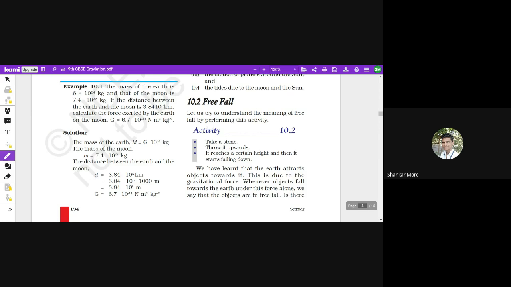So when it is going up, which force is acting on it? When it is going up, I have thrown a stone up, so there might be some force on it, that is why it is going up. So which force is that? The force that I put on the stone. Okay, it reaches a certain height because of that force, the muscular force, or in simple words I would say the force that I applied on that stone. Okay, so it will reach a certain height.